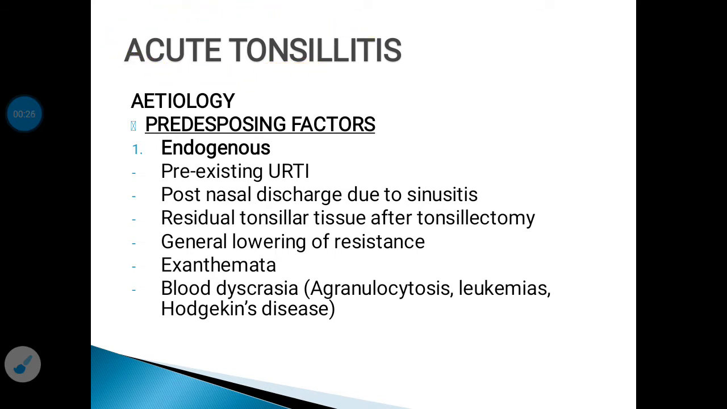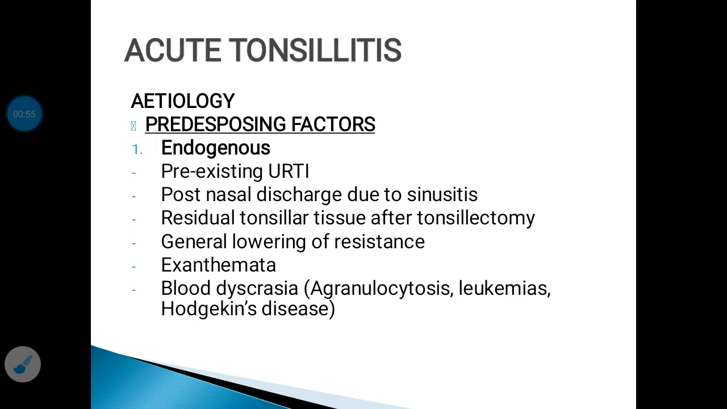The etiological factors of acute tonsillitis: age-wise, it frequently occurs up to the age of 15 years, but no age is barred from it. It is seen in both genders, male as well as female. The predisposing factors responsible for the development of acute tonsillitis are endogenous factors and exogenous factors.